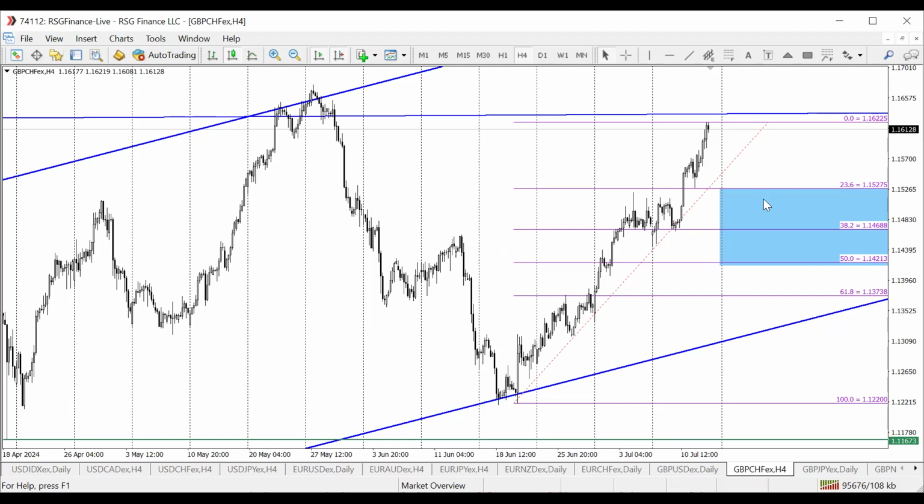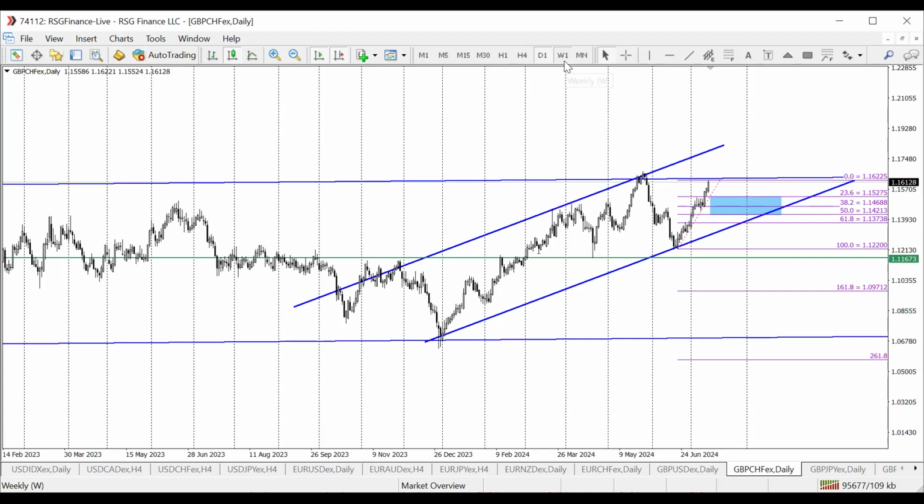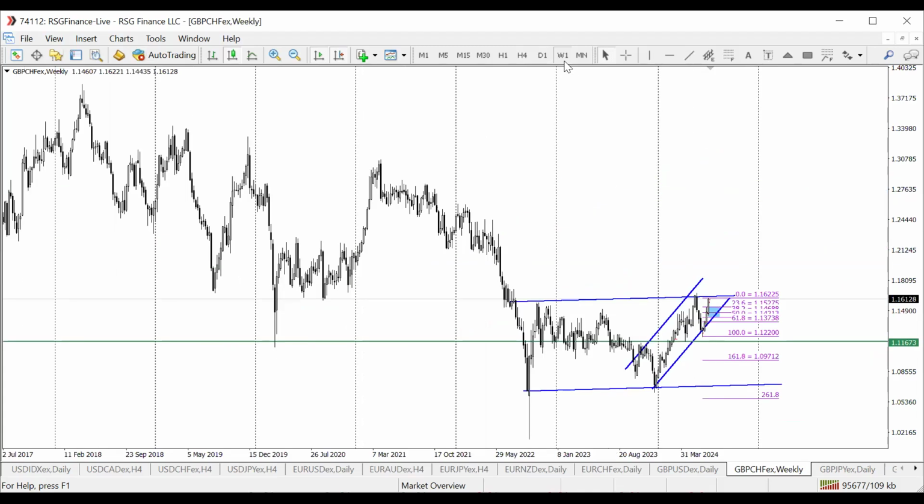So any of this level will give me a good risk to reward ratio for me to go in on this trade. So what are we expecting? Now, let me take you to a higher time frame. So you see again, GBP Swiss franc on the weekly time frame, we're on a horizontal range on this pair. So I'm expecting nice breakouts.